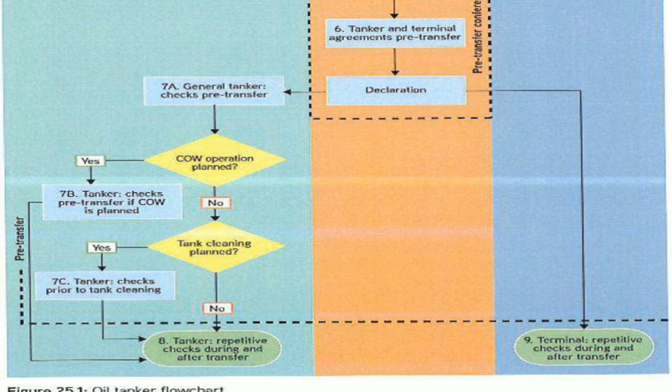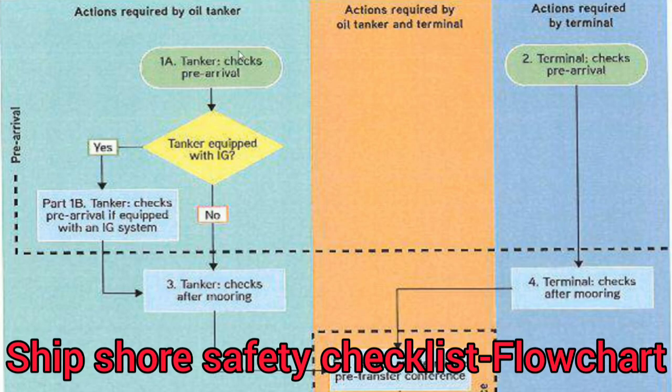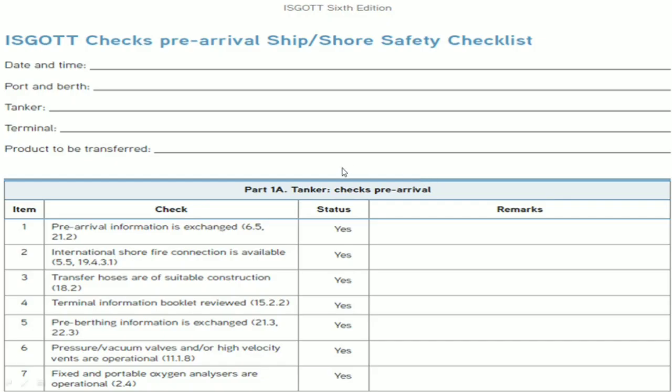So this is how the ship shore safety checklist works: these are the actions required, what all checks you need to do as a tanker and what all checks you need to do as a terminal. So this is a flow chart, and this is the final ISGOT checks, the ship shore safety checklist. This is the final checklist which has been amended and updated in the ISGOT 6th edition.